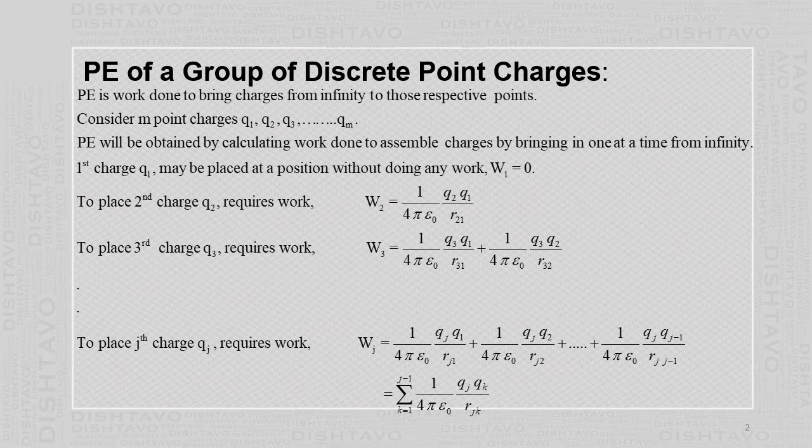If it is repulsion, then the external agency has to exert the force. If there is attraction, then the system will exert the force. So work is done to bring that to the earlier position.